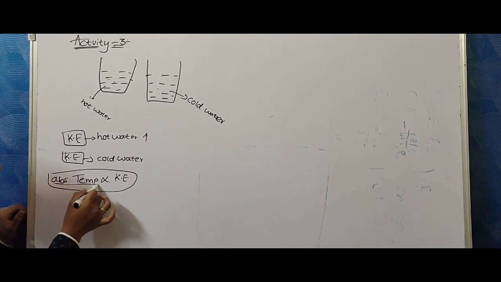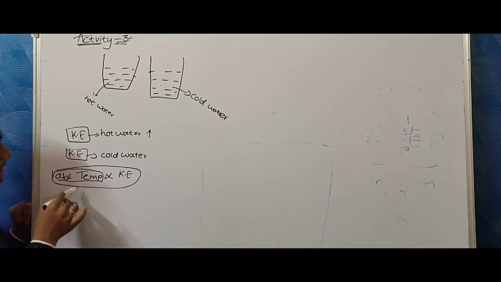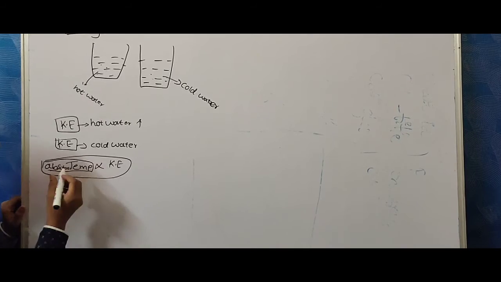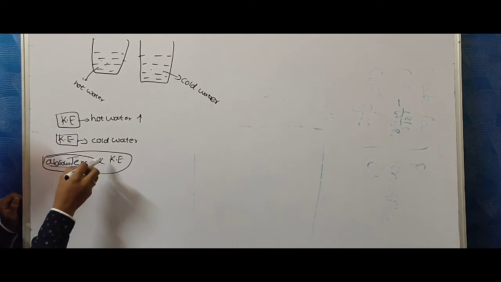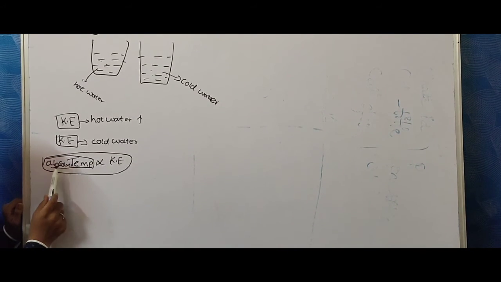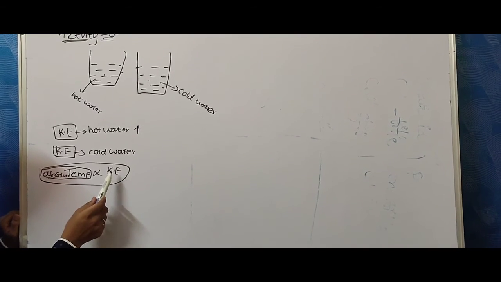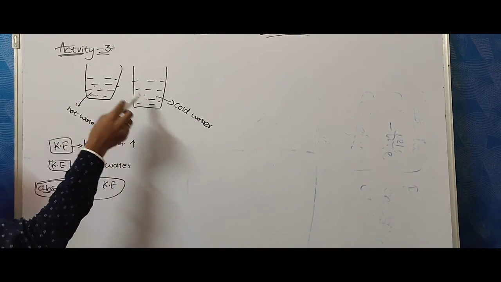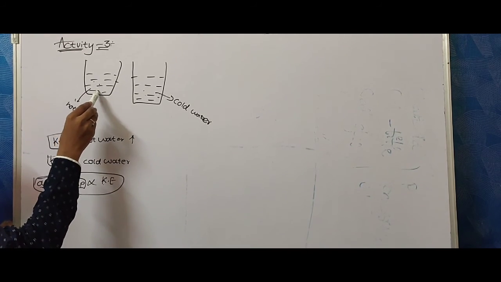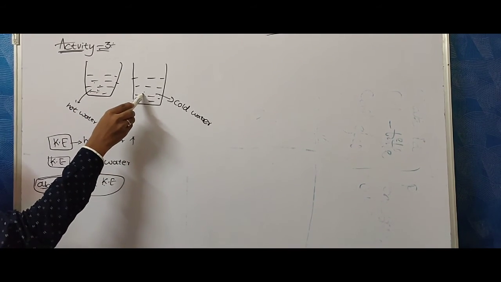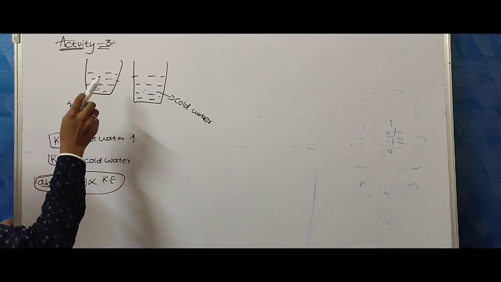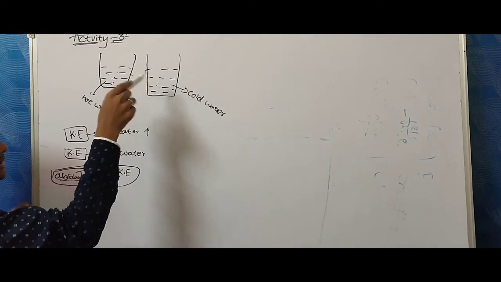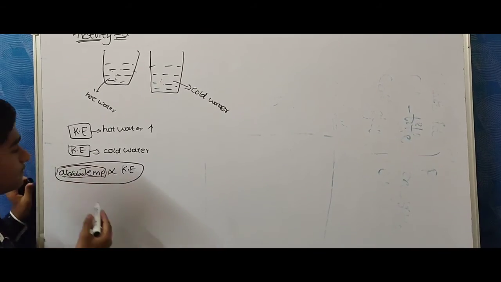Here absolute temperature is nothing but temperature measured in Kelvin scale. Therefore absolute temperature is directly proportional to kinetic energy. If temperature increases, kinetic energy also increases. Here hot water temperature is more compared to cold water. So the kinetic energy is more here and less here. That's why the food particles are moving very fast here, very slow in this. This is activity 3.